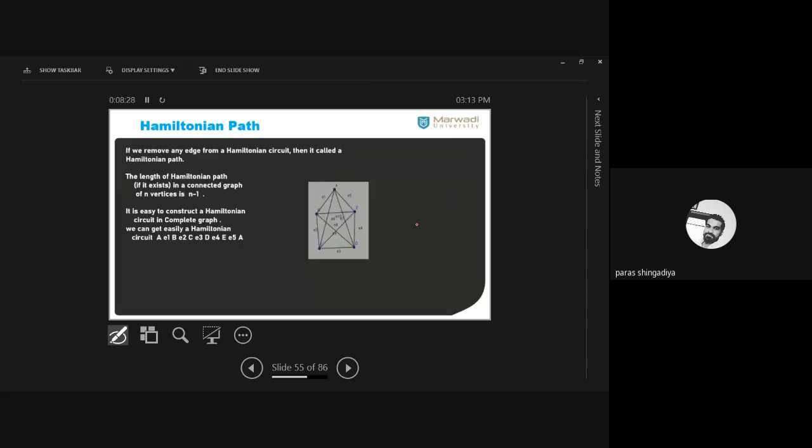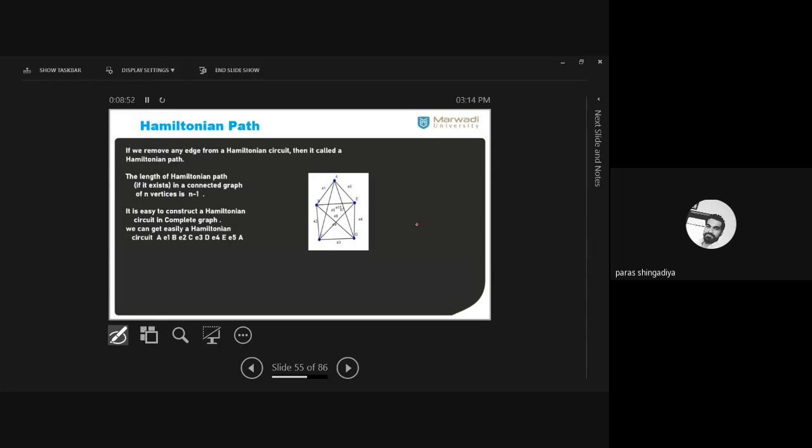And one example, which you can say is always a Hamiltonian graph, is the complete graph. So what is the definition of a complete graph? If anyone can explain? Every vertex should be connected to each other. Okay, very good. Each and every vertex should be connected to each other. And another way you can verify is that the degree of each vertex should be n minus 1.